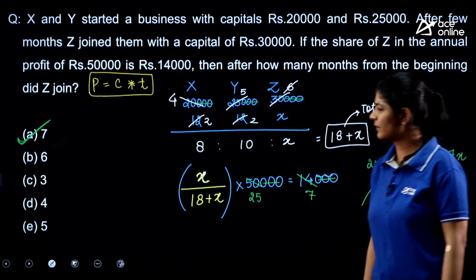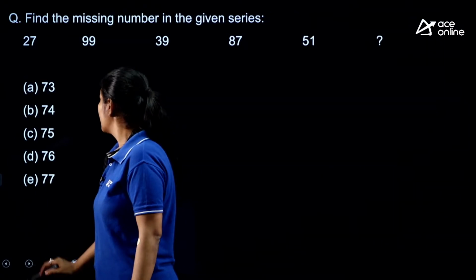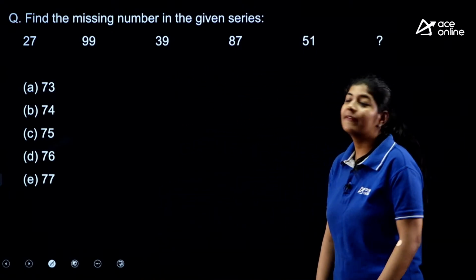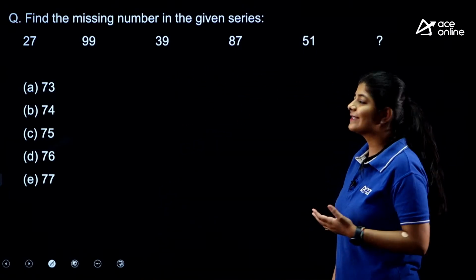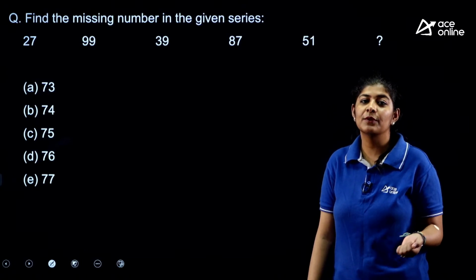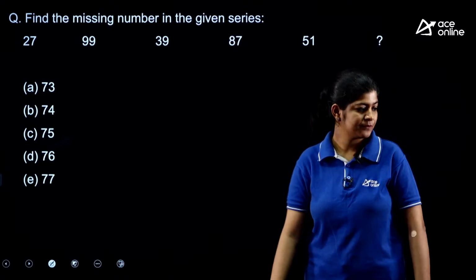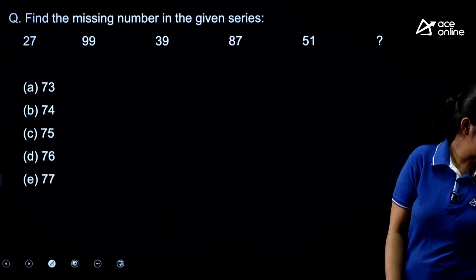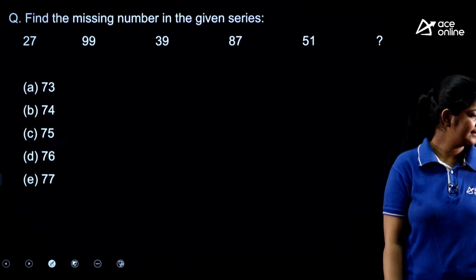Clear? Next. The next one says that find the missing number in the given series. This is a very simple one. All you need to do is you simply need to observe the numbers carefully and you will get the pattern. So what answer we people are getting in this one? A. Okay.